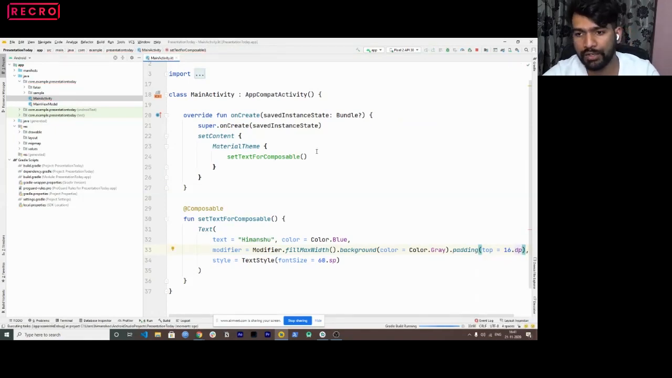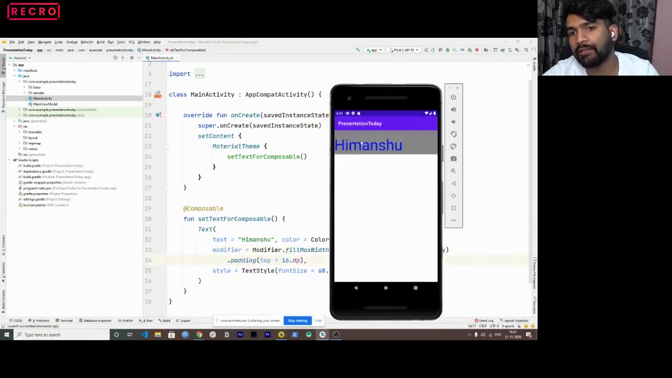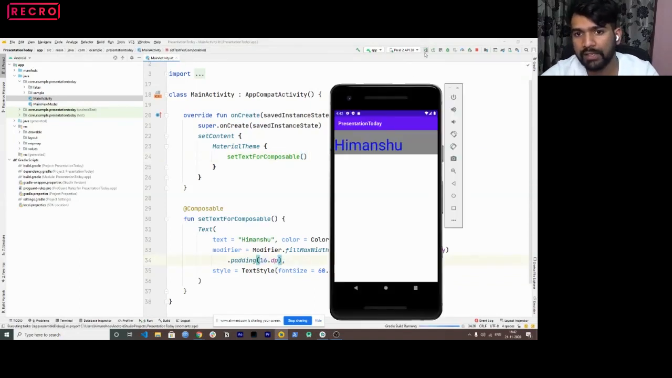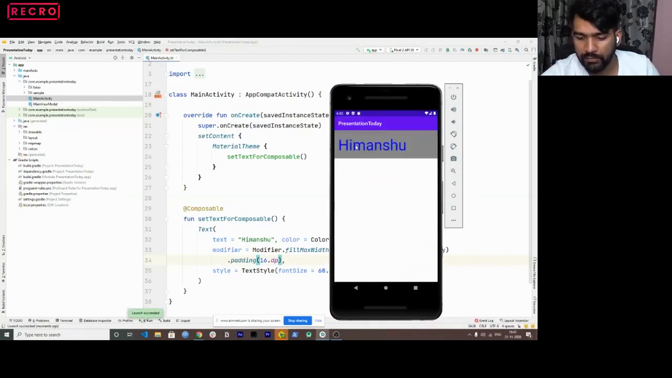So let me show you how it looks. You can see we have a 16 dp padding from the top, right? So let me remove this top property here and let me run just to show that we have a padding right now from all the sides. Now you can see this, right? It has a padding from left, right, top, and bottom. That's how you can do it, correct? That's a way to do it.